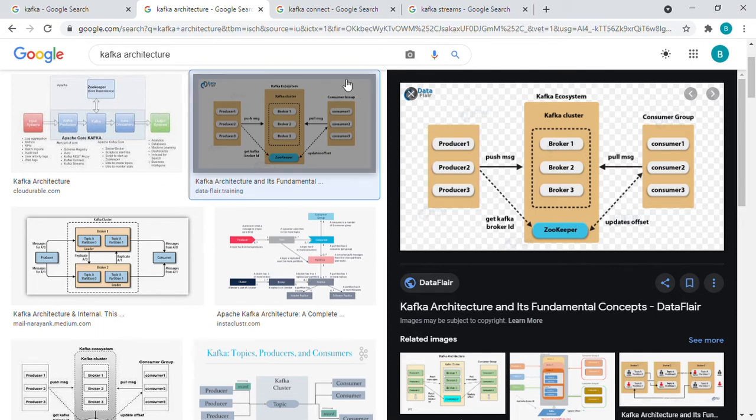It consists of a zookeeper, where everything regarding the data and the leaders is stored. In the next section we will discuss zookeeper.